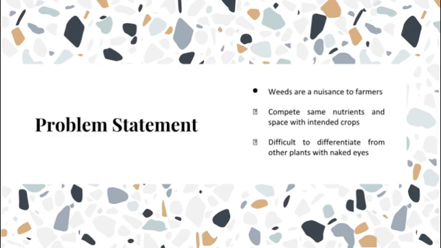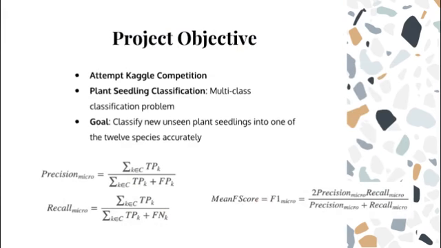This project aims to apply machine learning techniques to design a model capable of classifying different types of plant seedlings to filter out these undesired growths. The goal is to classify new unseen plant seedlings into one of the 12 species accurately by designing and applying machine learning techniques. By achieving this, we aim to provide farmers with a method of protecting their crops and farms